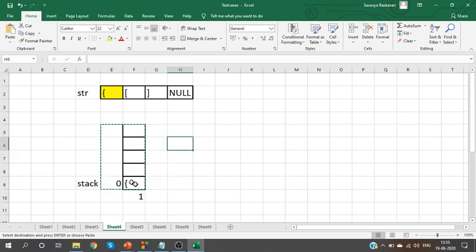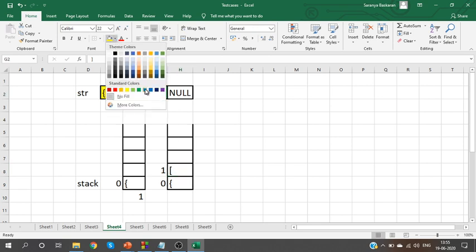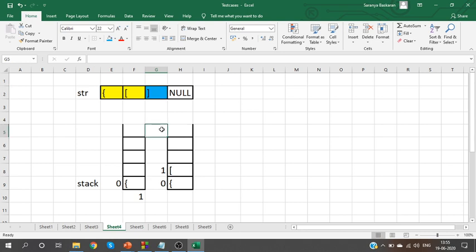Next time we see the square bracket. If you see the square bracket, push it into the stack, top of stack becomes 1. Next time we see a close square bracket. What will we do when we see a close square bracket? Compare it with top of stack. Both are matching, so pop this element.